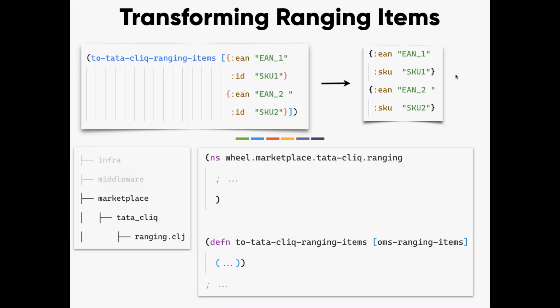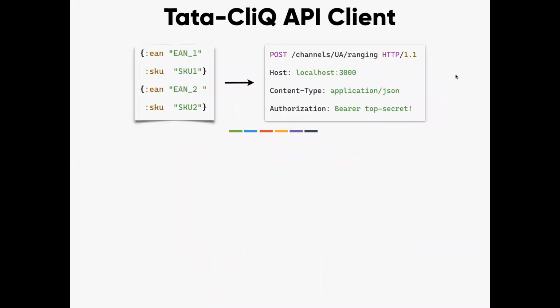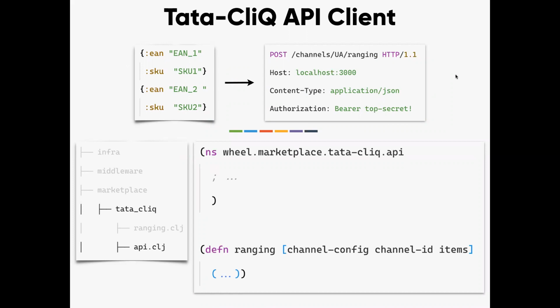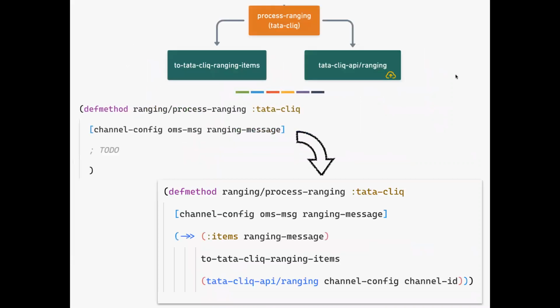This function just transforms it, and then I'm going to have an API client, where I'm creating a new file called api.closure under Tata Click. There I'm going to have a ranging function which will do the actual HTTP call. So the processing of ranging would look like this. We get all the items from the ranging message, transform that, and then perform the ranging operation in Tata Click. So this is how the implementation of ranging operation in Tata Click would look.